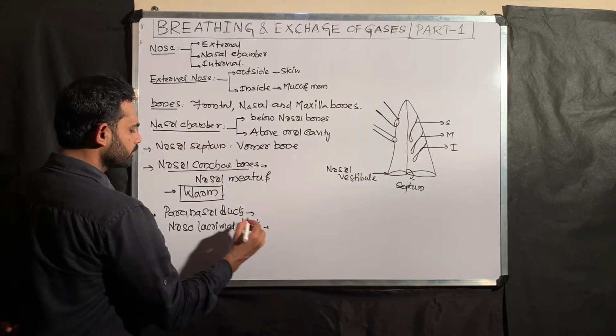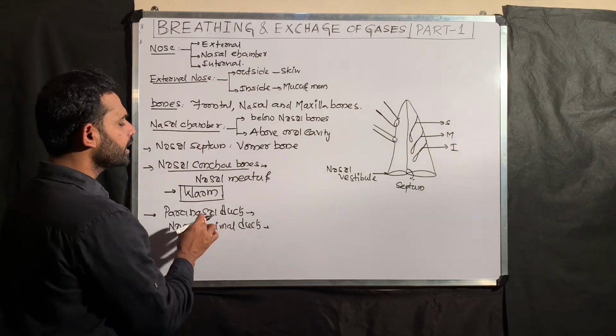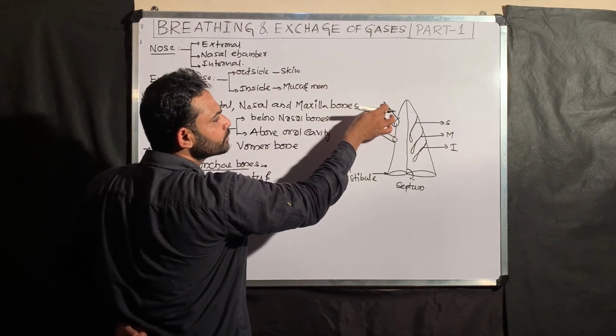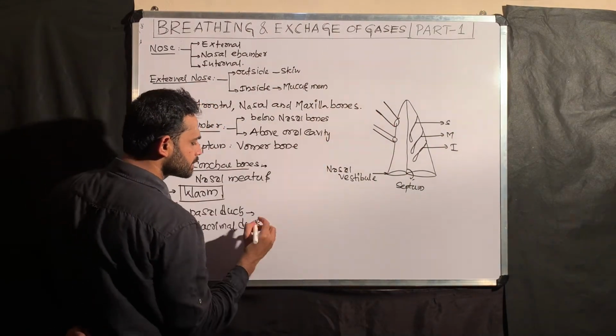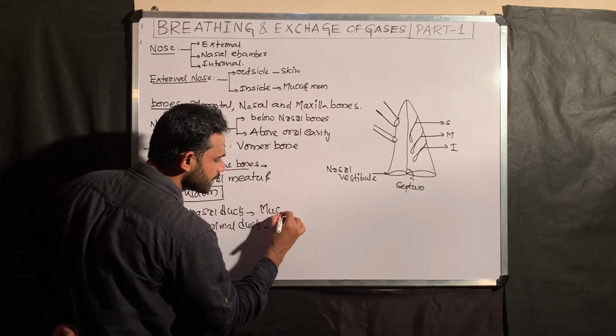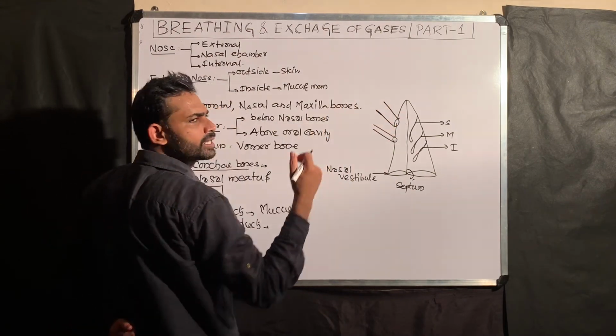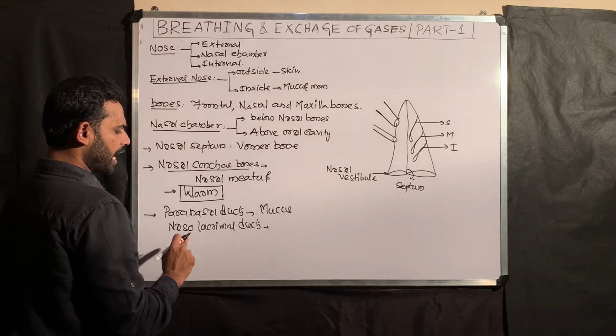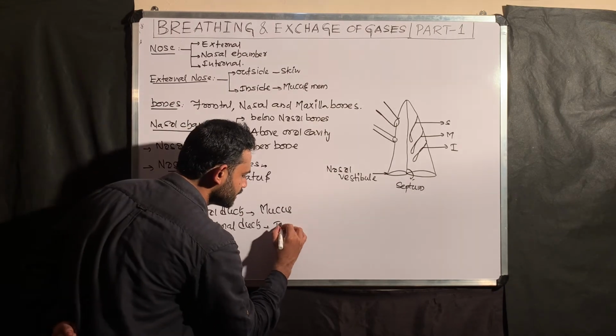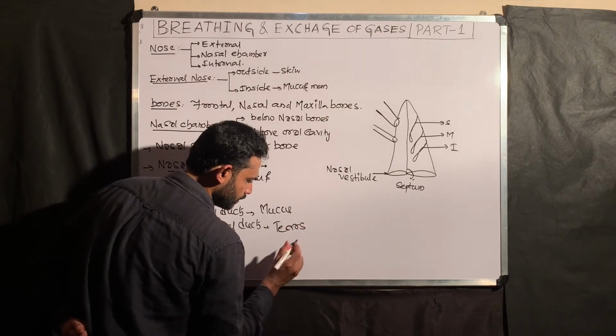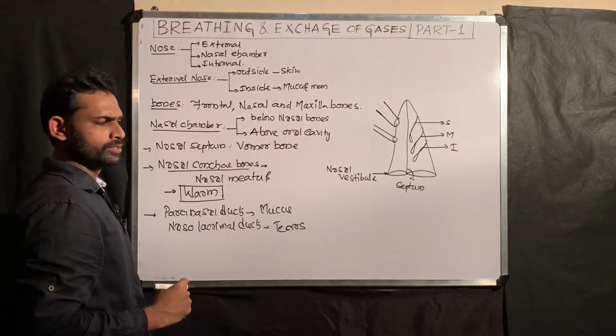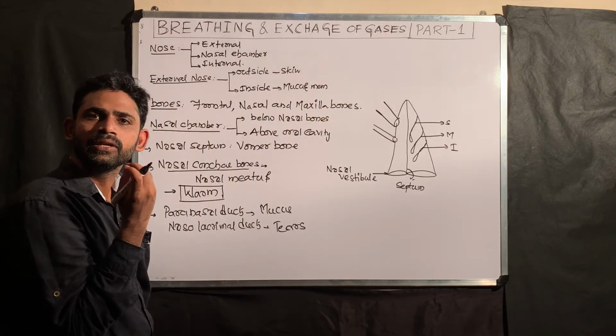What is the importance of the paranasal ducts? These paranasal ducts release mucus into the nasal cavity. The nasolacrimal duct releases tears into the nasal cavity. What is the importance of these liquids?